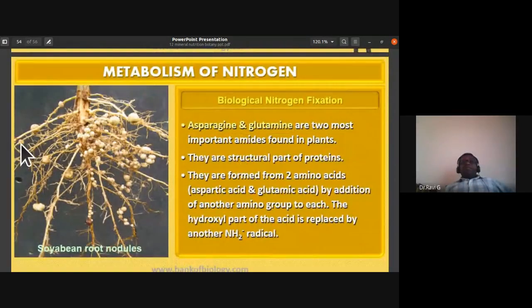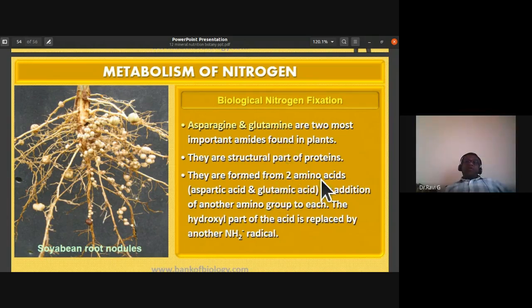See, asparagine and glutamine are two most important amides found in plants. They are a structural part of proteins. They are also rich in nitrogen when compared to the amino acids aspartic acid and glutamic acid. They are very, very rich in nitrogen. So how are asparagine and glutamine, the amides found in plants, formed?